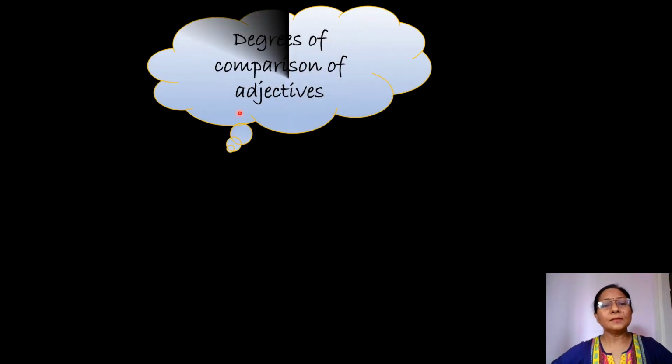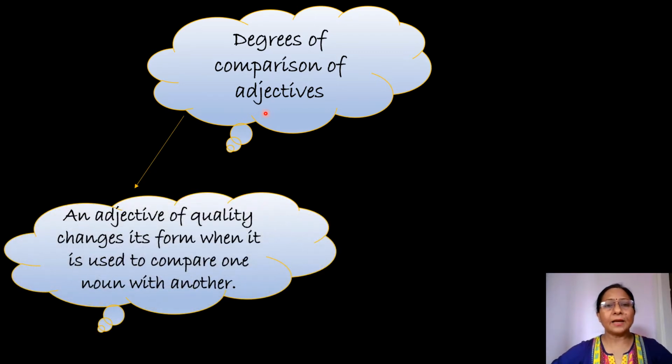So students, this is called degrees of comparison of adjectives. What actually is it? It is when an adjective of quality changes its form when it is used to compare one noun from another. Now let us see. We have three degrees of comparison of adjectives. First is positive, in which there is no comparison.